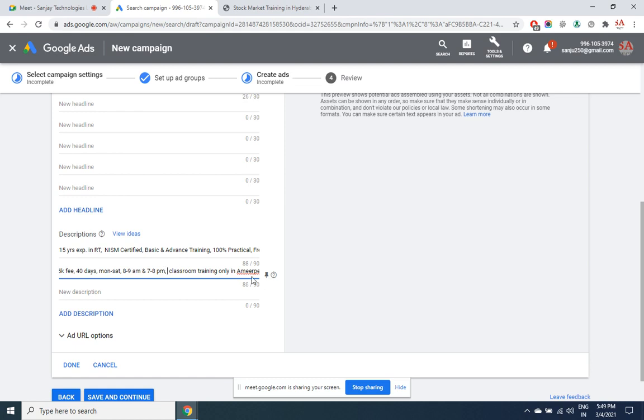Okay, let's say this ad that I have. I've created two descriptions. One looks very attractive where all the positive points of the institute are mentioned, while the second one has no positive point but only the factuals. If you were creating an ad in the SEM for the first time, which one would you choose, the first one or the second one? Let us say that this is ad A, this is ad B. I'll give you 30 seconds. Kindly post your answers in the chat window, with a few words to explain why your choice is A or B.